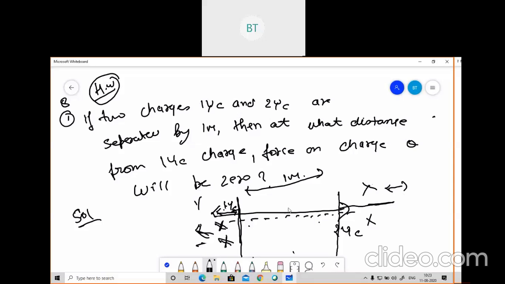So you need to place it in between. Suppose I have placed Q here. The distance from 1 coulomb will be X. The distance from 2 coulomb will be 1 minus X. This I have given you. If you place it here, what you need to do is set F1 equal to F2. This hint I have given you. Based on that hint, you need to solve this problem.